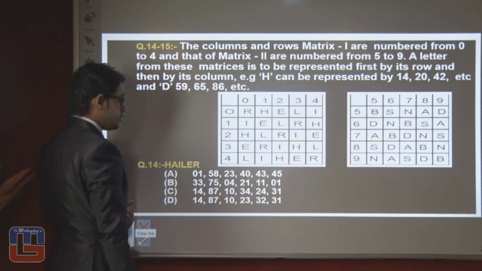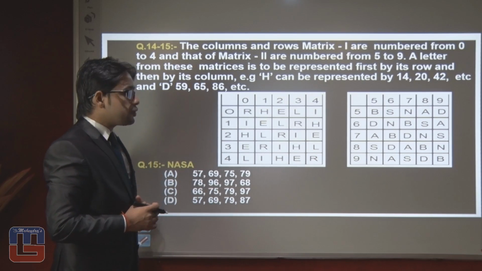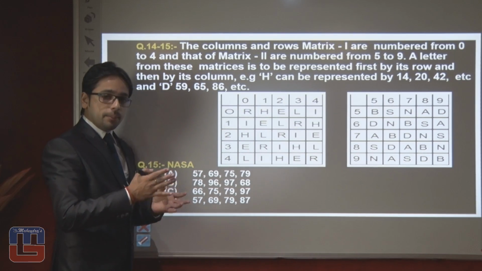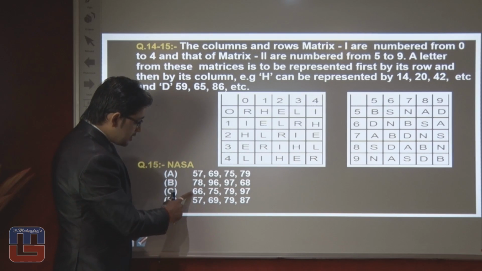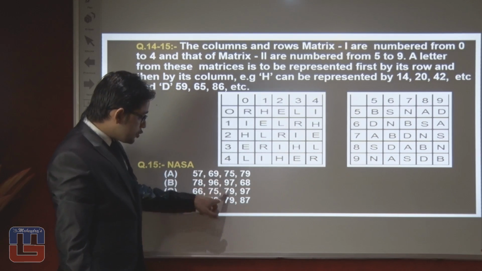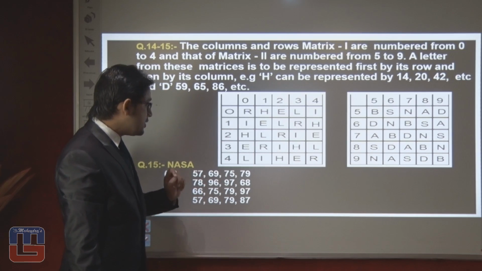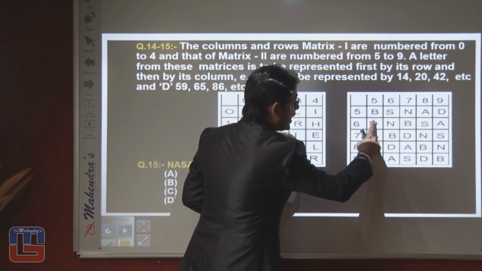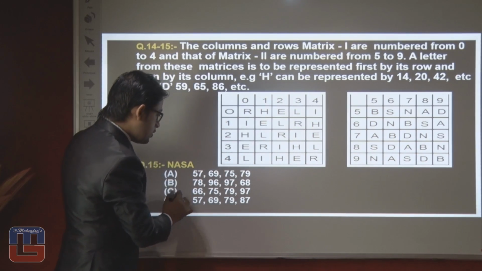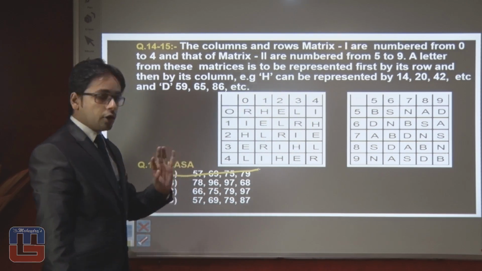Let's move on towards the next question. In this question, again the examiner wants to know the correct combination of NASA. First try to eliminate with the minimum difference. Here the difference should be 9, here 6, here 4. Now try to eliminate over here. S should come in place of 75 or 79. You can see here 75 is A and 79 should be S. So we can eliminate option number first. The answer can be option second, third or fourth, but not option first.